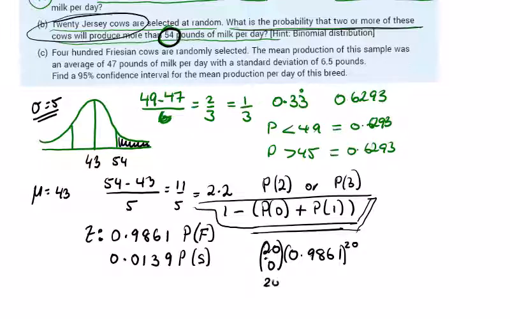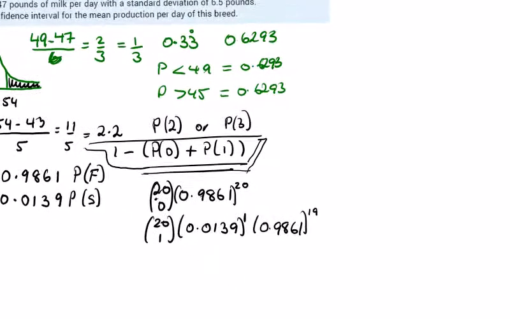And the probability of 1 is 20 choose 1, by success, 0.0139. One success, which would leave 19 failures, 0.9861 to the power of 19. And typing these two into our calculator, 20 choose 0. First one is 0.765.